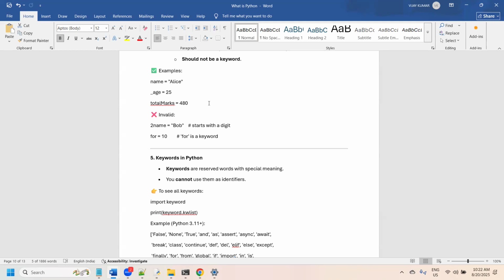If there are no syntax errors and everything looks good, then the program will be converted into bytecode, and this bytecode will run on the PVM, the Python Virtual Machine. Once the PVM finishes its execution, the output will be displayed on the screen. These are the four major steps behind executing a Python program. I hope it's clear for everyone.